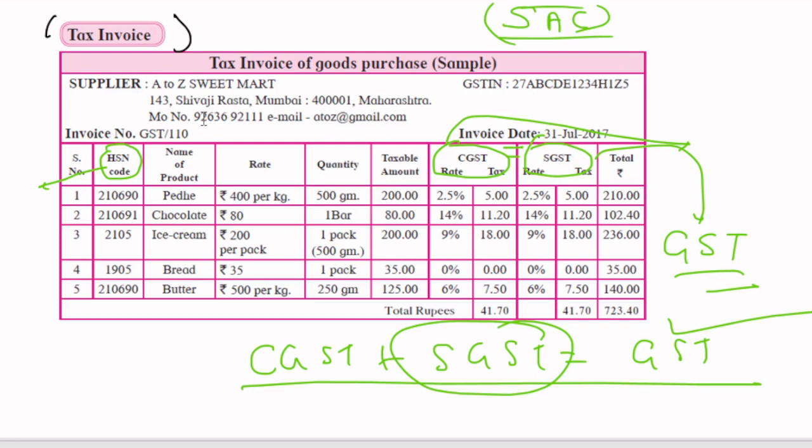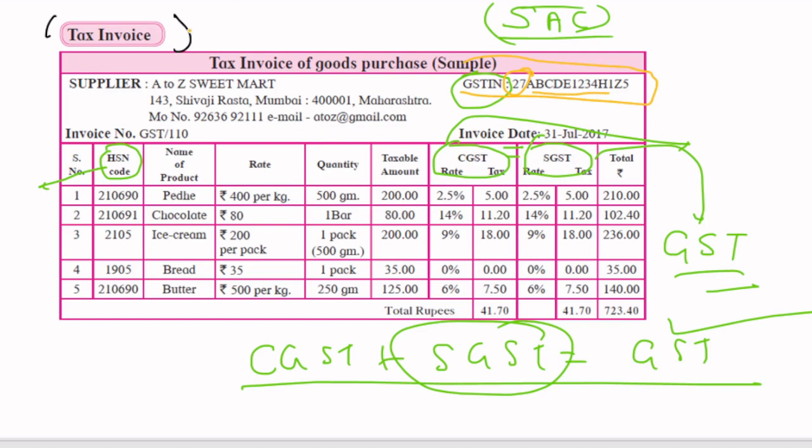So GSTIN. GSTIN is nothing but the GST number. It is 15 digits. Out of the 15 digits, 10 digits are your PAN card number. If you're over the age of 18 years, you'll get your PAN card number. The PAN card number is your tax identification number. That PAN card number is linked to your GSTIN. Along with that, you'll get your state code and some other digits, which we'll discuss in the next slide. Here, the GSTIN is nothing but your unique GST number.